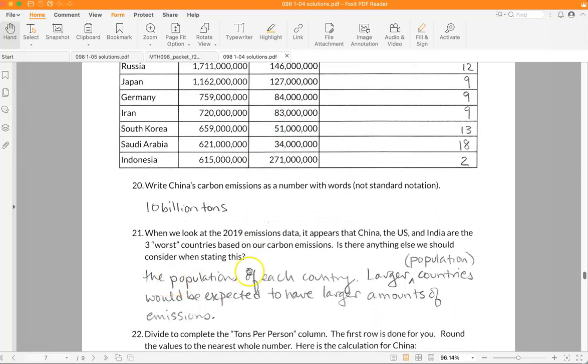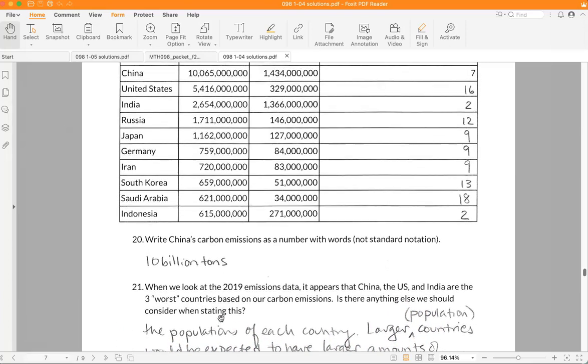So here I said larger population countries would be expected to have larger amounts of emissions. And because India has such a huge population and is emitting less than the United States, probably because a lot of people don't own their own cars, would be my guess, or maybe their industry is less well developed, and that's a big emitter for the United States as well.